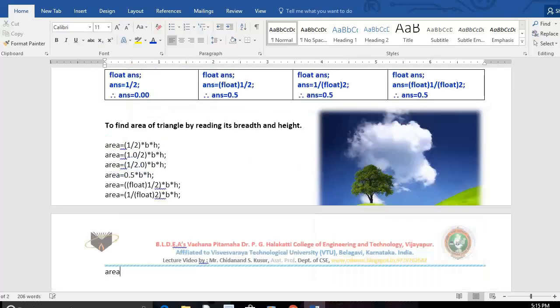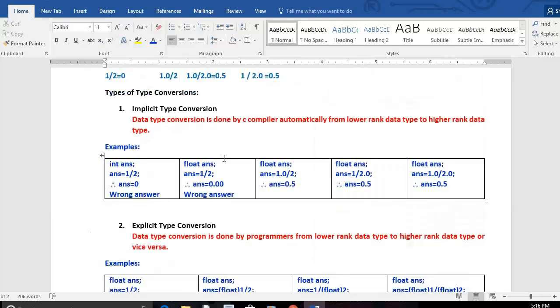One more last example. Area equals float, I convert both explicitly, then in the bracket float, afterwards I write 2, then the entire bracket, parentheses are very important, then B, then H, we get the correct result. See here, the first one is wrong, the remaining are all correct. Implicit type conversion, explicit type conversion. Now you are able to write very interesting programs to get accurate results. I hope everyone has understood today's topic.